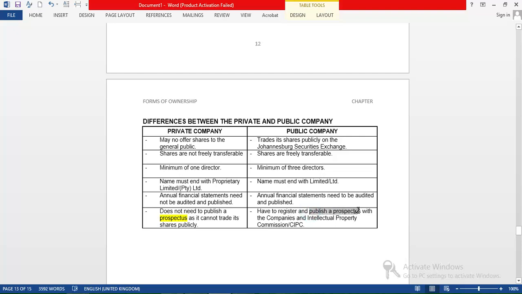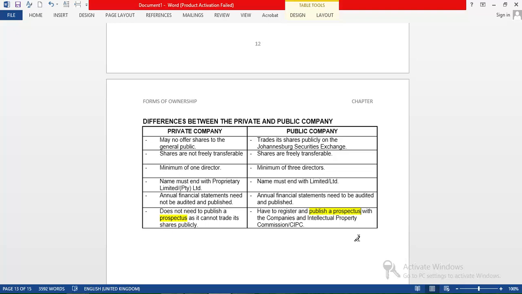A prospectus is a document that is used by a public company to sell itself and also to give to investors so that they can know more about the company. Is that okay? That's what is called a prospectus. So before investors invest in a public company, they usually receive a prospectus and read it to see exactly what's happening in the company.